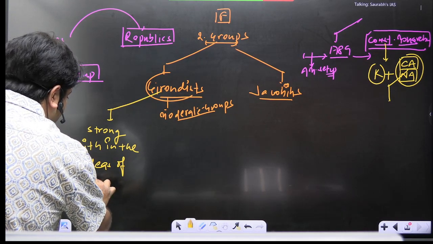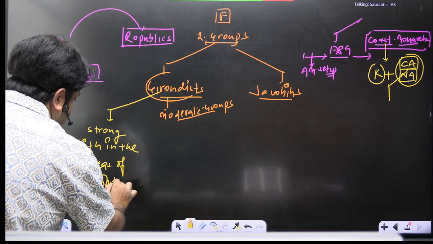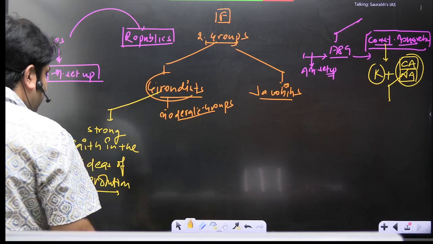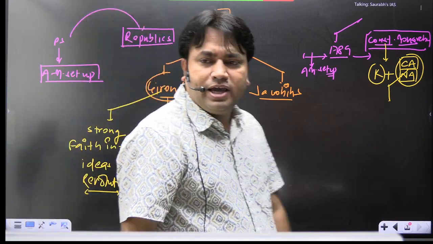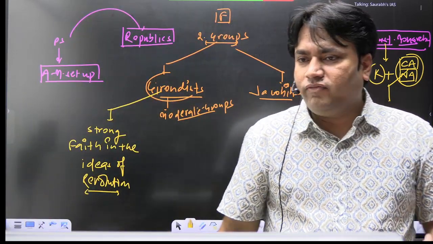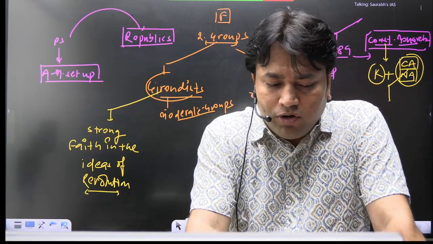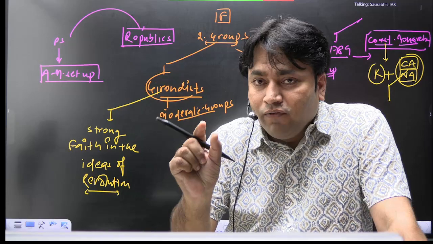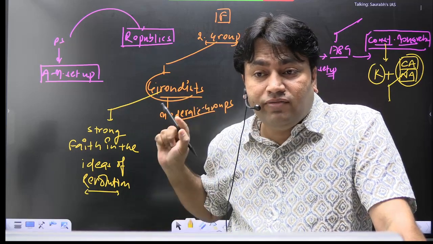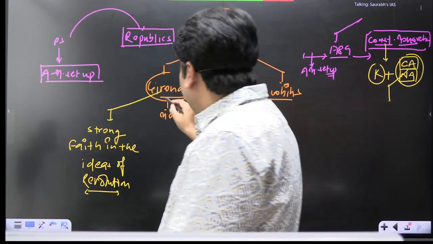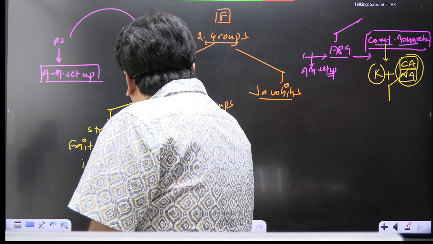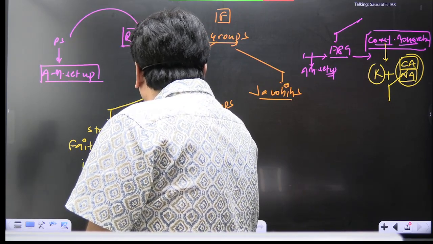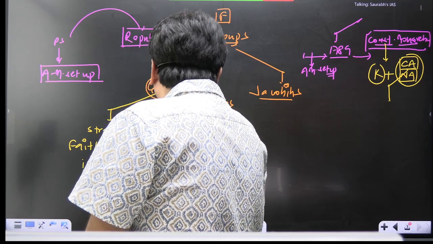We have a strong faith in the ideas of revolution. Okay, but we believe in gradual reforms. Clear? They say that we believe in what? Gradual reforms.